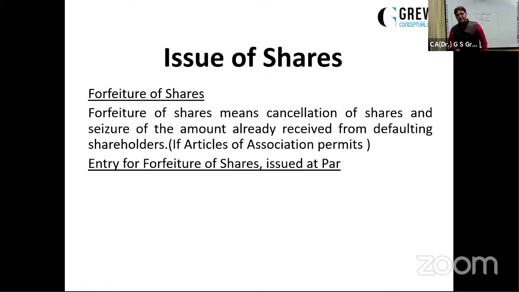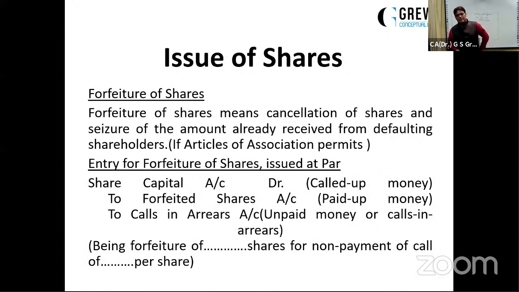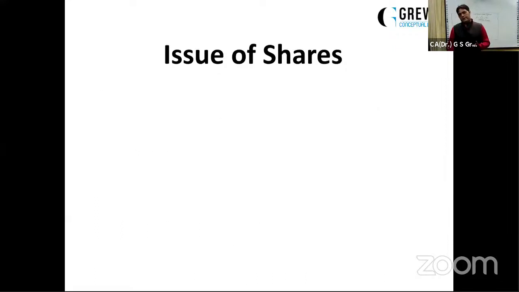So what is the entry for forfeiture of shares which were issued at par? Share capital account debit, to shares forfeited account, to calls in arrears. See, forfeiture of shares happens because the company is not getting their calls in time or the shareholders have not paid. There are some defaulters who are not paying the calls in spite of many reminders. So the company has a right to forfeit their shares, and whatever amount they have paid till date will not be refunded by the company, it will be forfeited. So it will be transferred to shares forfeited account.